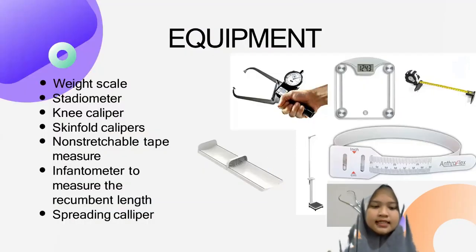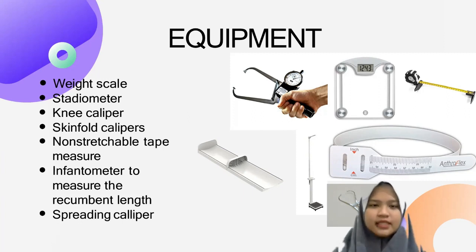And then this is some equipment for us to measure anthropometry. The first is a weight scale. As we know, the weight scale is to measure our body weight. And then the stadiometer. A stadiometer is usually used to know our body height. And then there is a knee caliper to measure the diameter of our knee, because the knee is not a flat surface or flat shape, so we cannot use the usual calipers to measure the diameter.